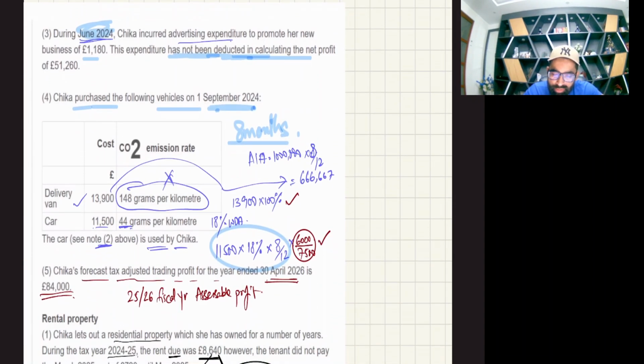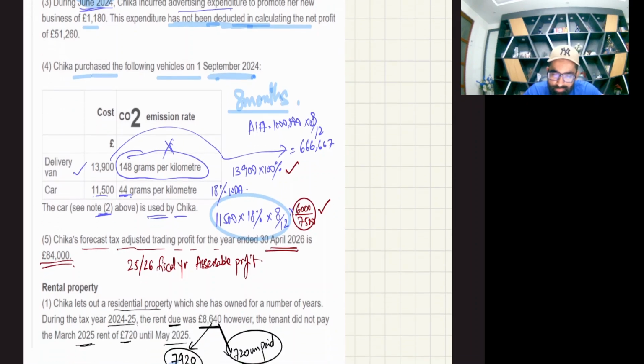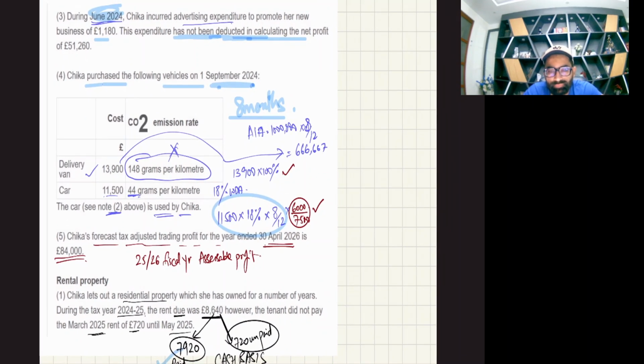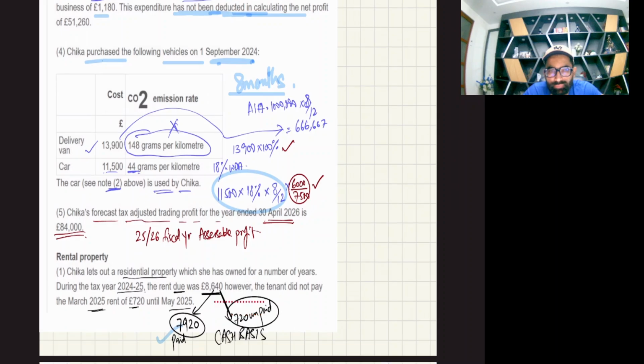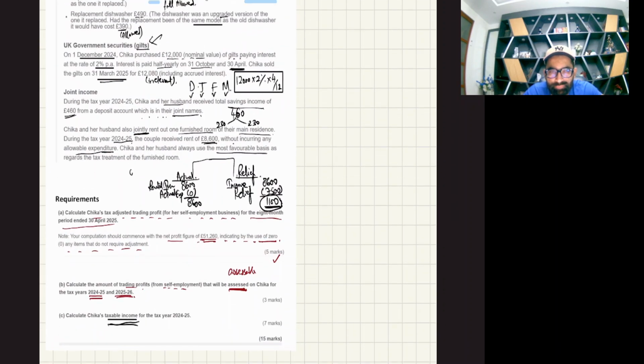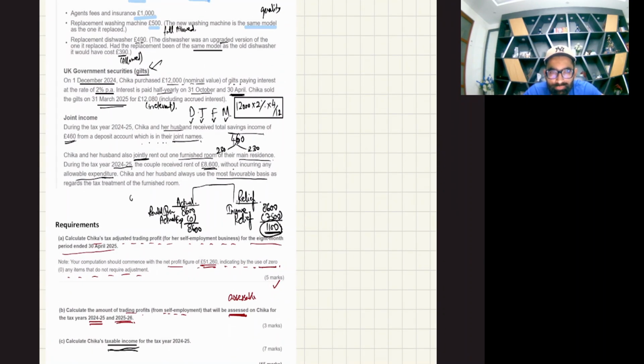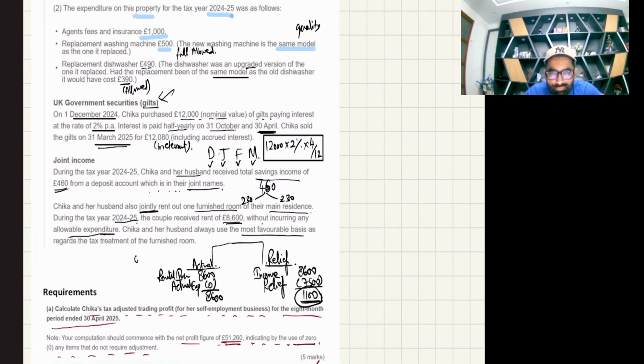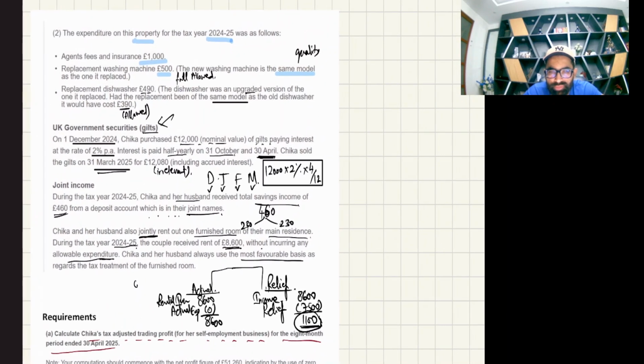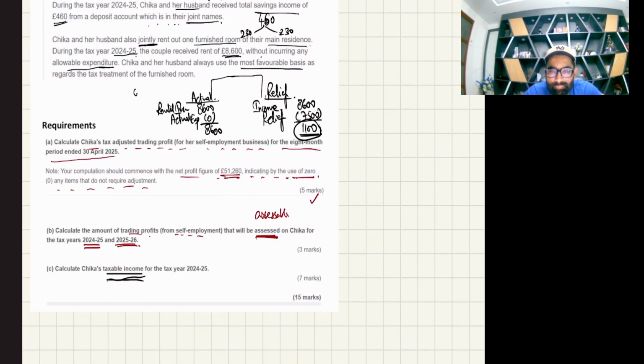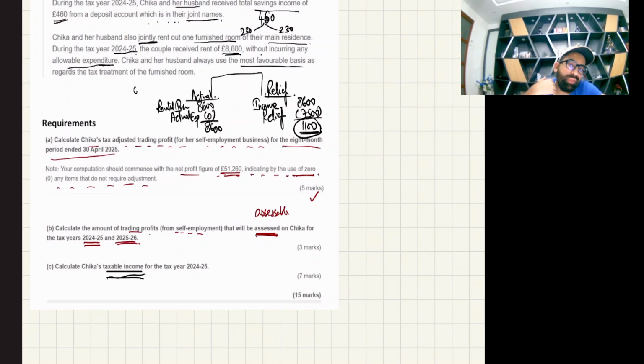This is the second area. Then this is the third area. Take the picture, please. Then we have the three requirements.